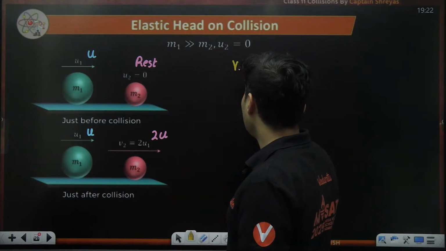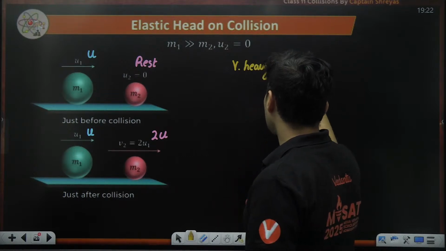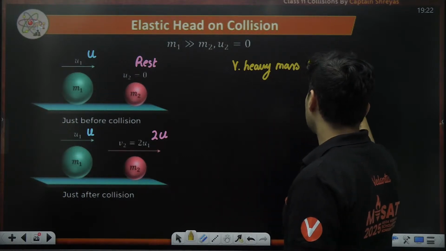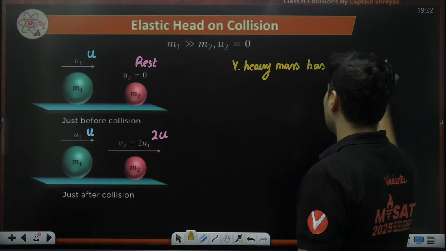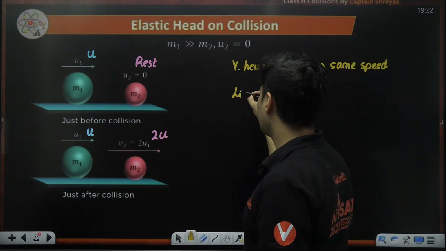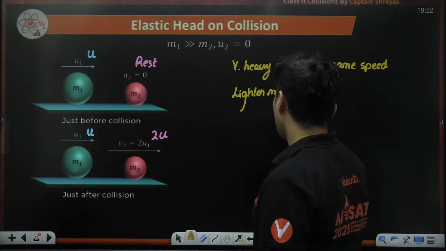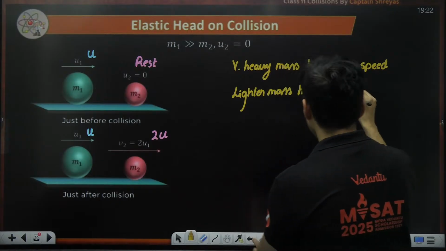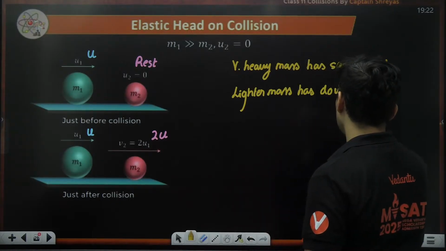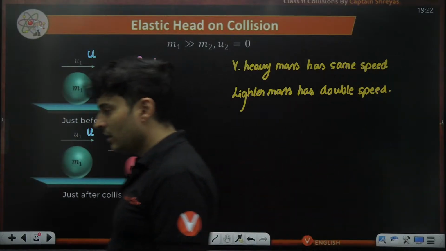The very heavy mass has same speed, but the lighter mass has double speed. Okay, very, very important. Has double speed. Okay, clear, guys?